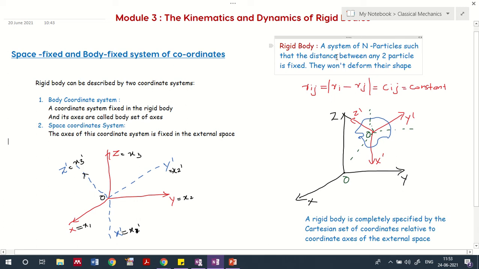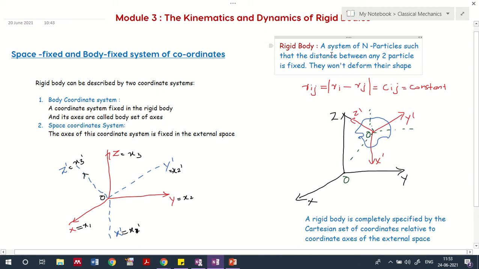The importance of utilizing the rigid body is that it won't deform its shape as it moves with some velocity or acceleration. So the distance of separation between two particles is fixed, and there will not be much deformation as it moves.